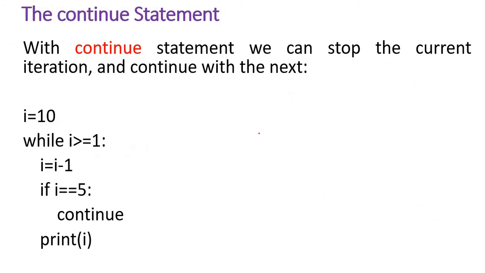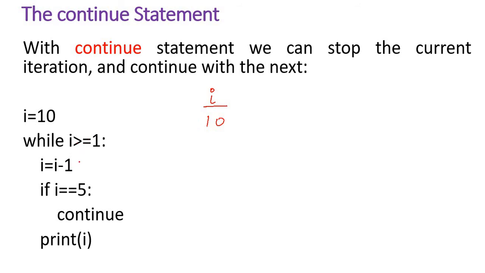So break actually comes out of the loop, whereas continue skips the current iteration. It actually continues with the next iteration. It skips the current iteration and continues with the next iteration. So in the same program, I just made a few modifications. You just see i equal to 10. So the i value is 10. i is greater than 1, the condition is satisfied.